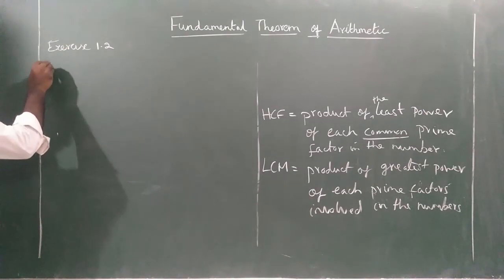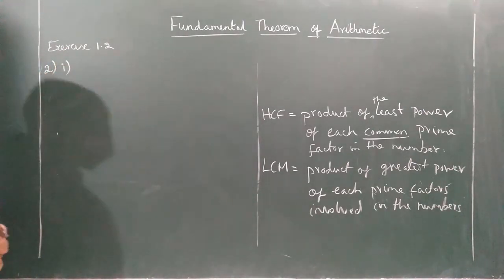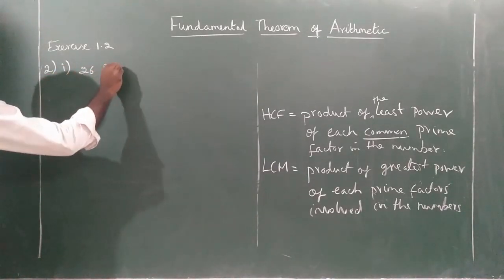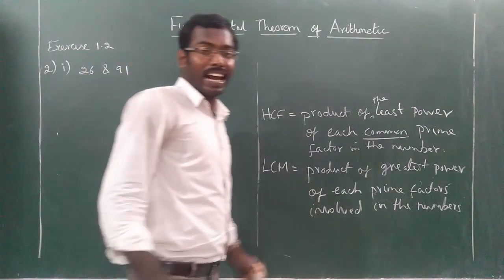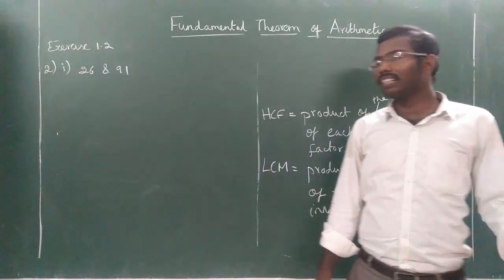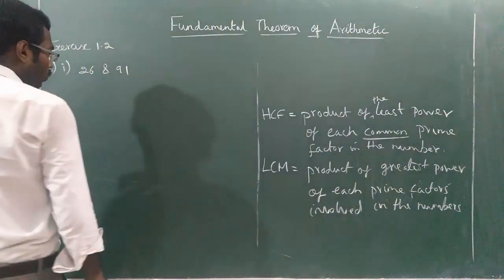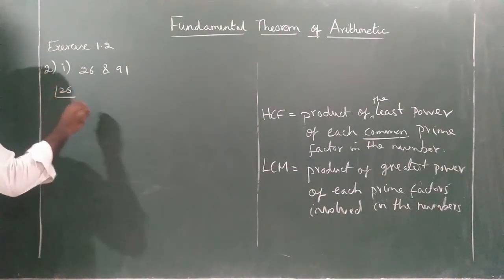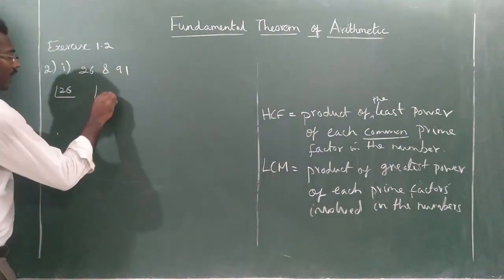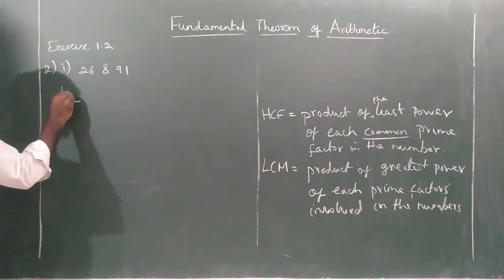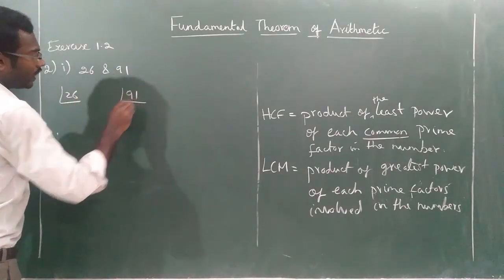You have to find the LCM and HCF of 26 and 91. Understand? So first what you have to do? You have to find the prime factors: prime factor of 26 and prime factor of 91.